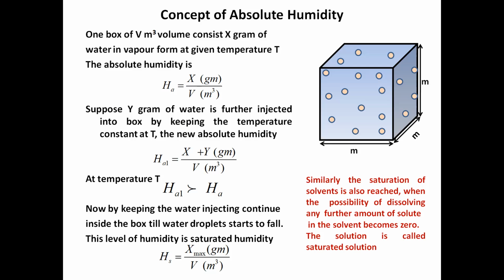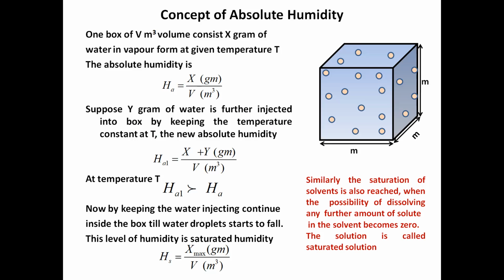So x plus y divided by V is your new absolute humidity after injecting y gram of water. It is expressed as HA1. So HA1 will be greater than HA, because you have injected more water inside the chamber.